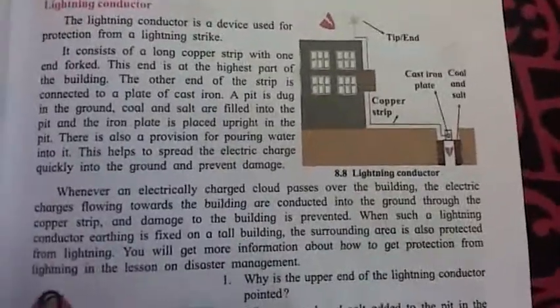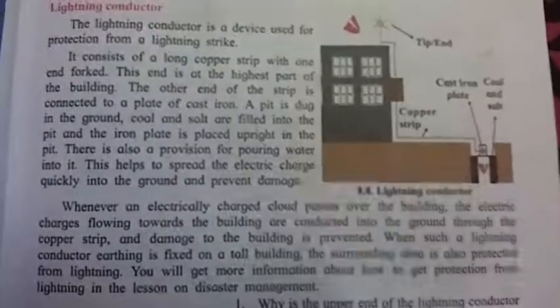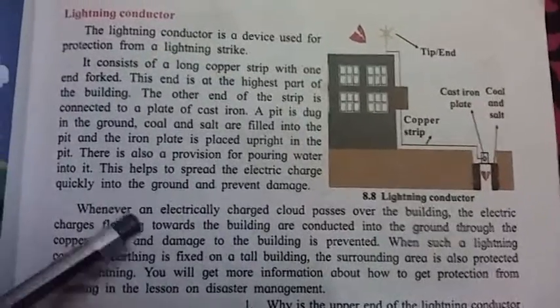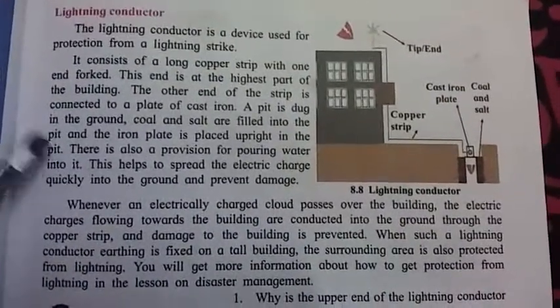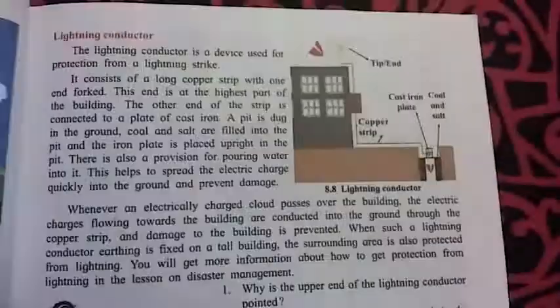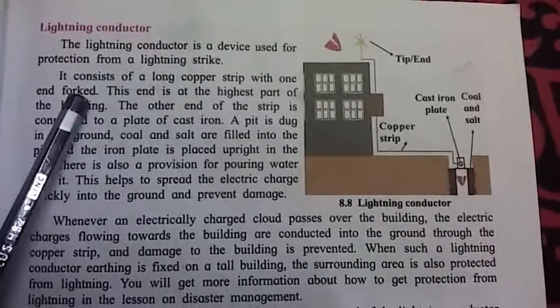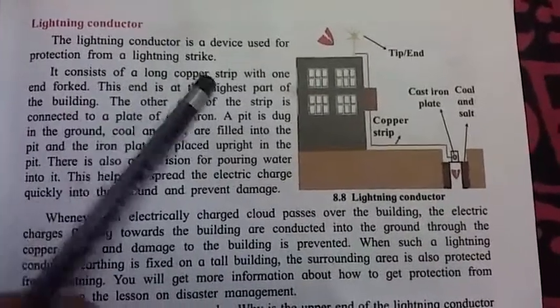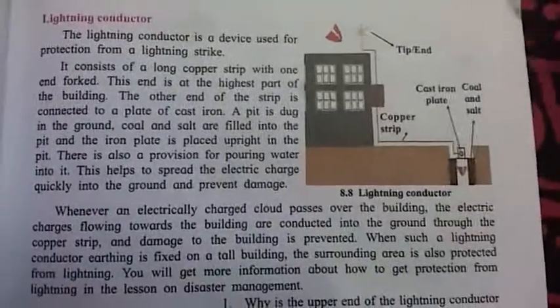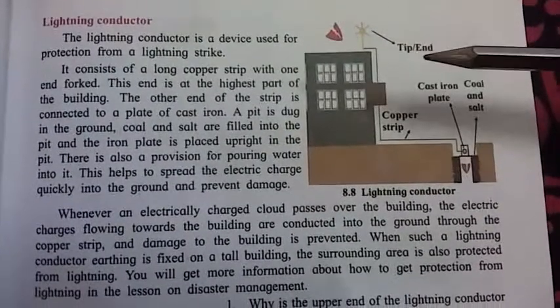Lightning conductor. This is an instrument. This instrument protects a building from a lightning strike. The lightning conductor is a device used for protection from a lightning strike. See, this instrument protects the building from a lightning strike.